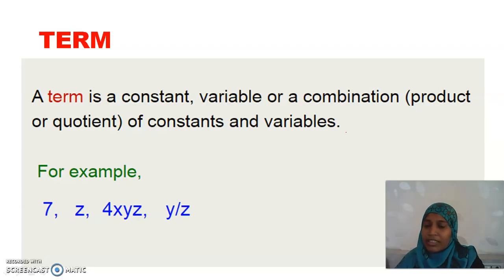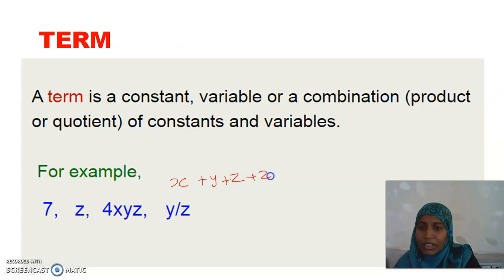Now, the next thing is about term. Even this we have learnt in class 7. A term is a constant or variable or a combination of constant and variables. So it should be an independent constant or a variable, or it can be a combination of both. Here are the examples. If I ask you x plus y plus z, it's a combination of variables. Is this whole thing a term? No. Here I have used the operator plus.